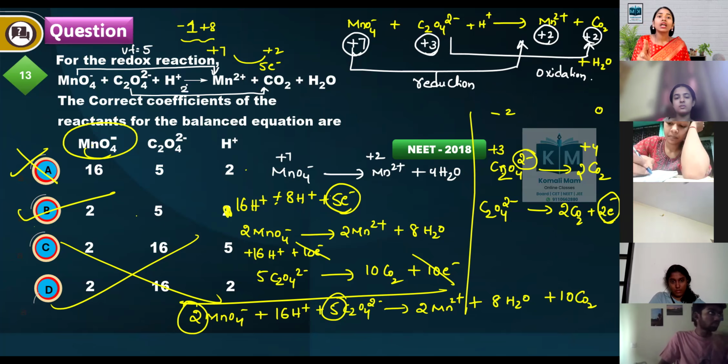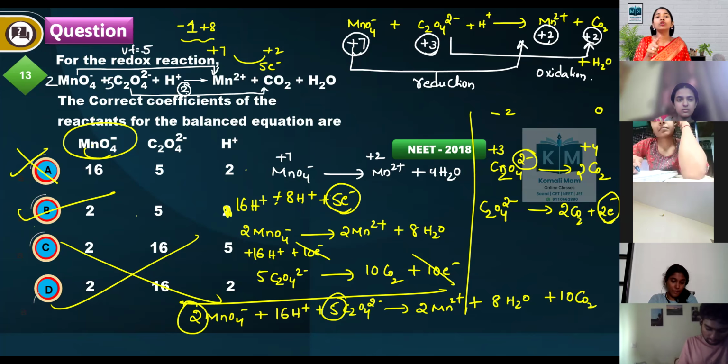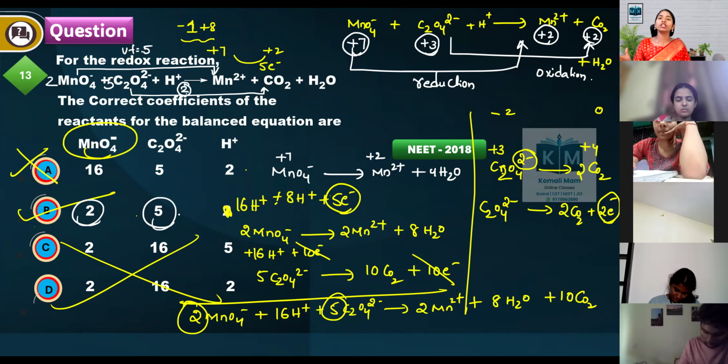Now, this is 5, this is 2. Multiply this 2 here, and multiply the 5, the valency factor of the permanganate ion, with the oxalate ion. So you come to know how many permanganate ions and how many oxalate ions there are. Once you know that, you can filter the options.